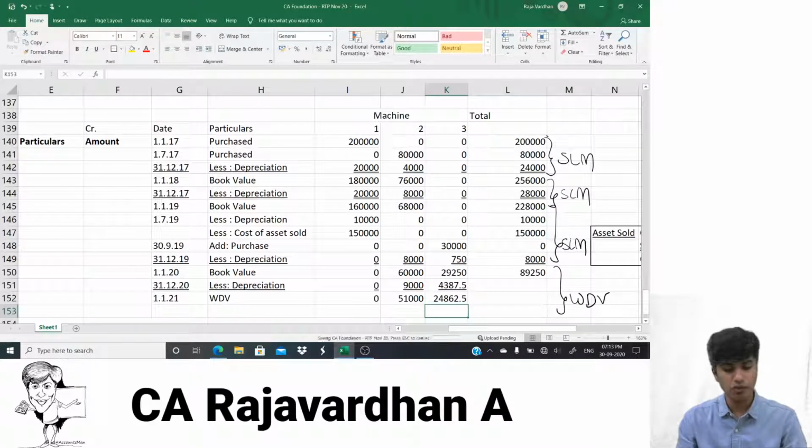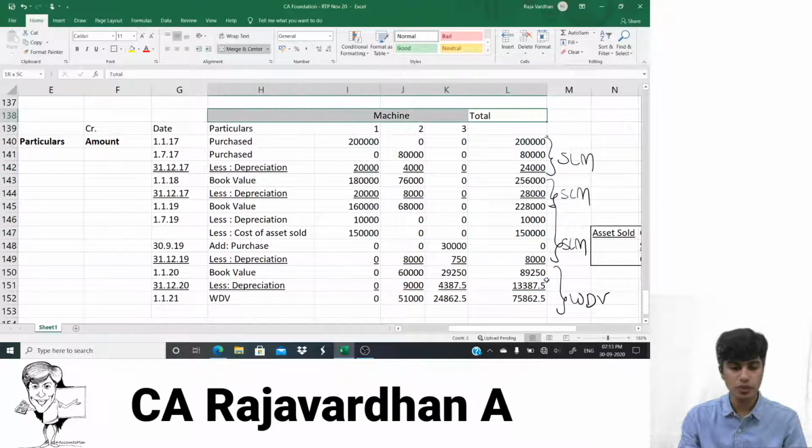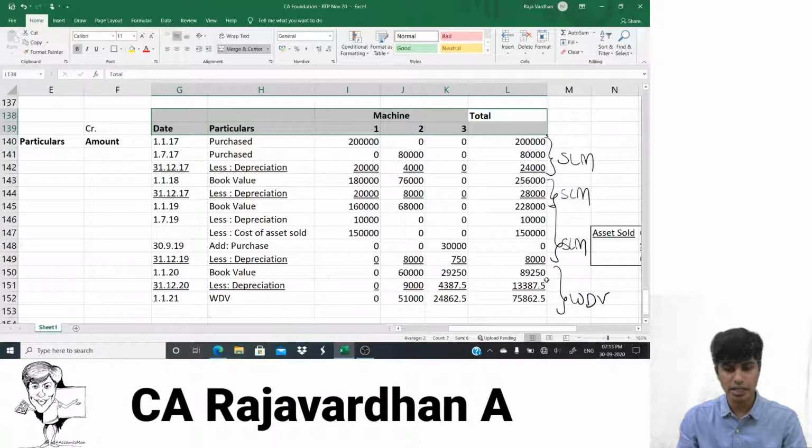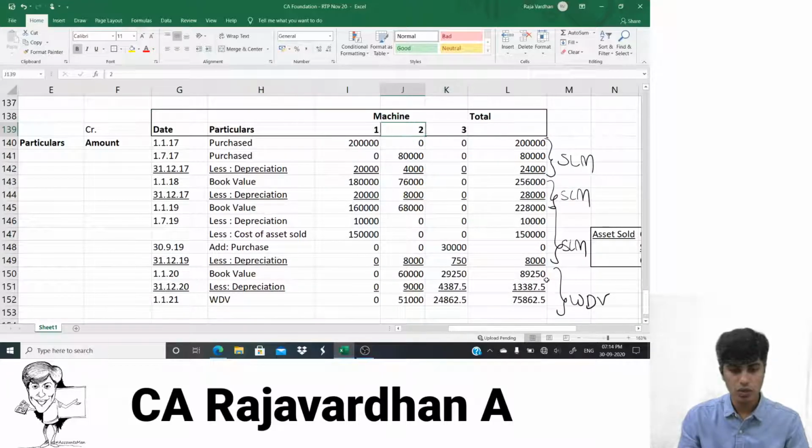It should be 24,862.5. Okay, so here I'll just drag the formula. That's it. So this is it, guys. So now we have the entire information, and this is our working note. So this data is sufficient for us to prepare a ledger.